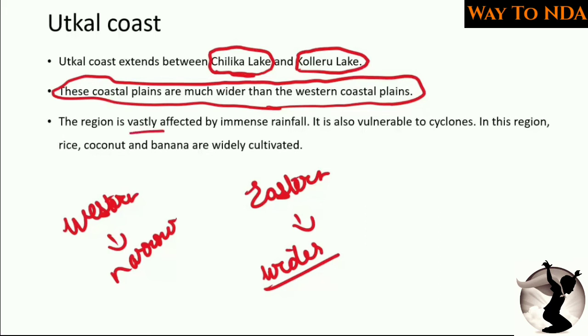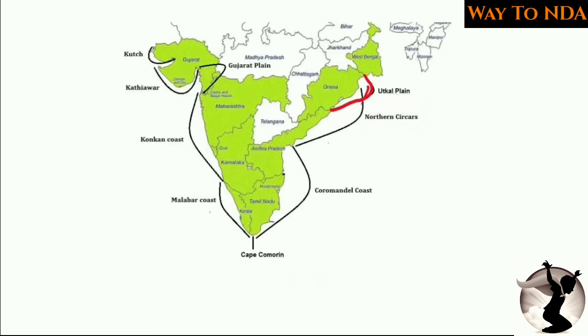Then this region is vastly affected by immense rainfall and it is also vulnerable to cyclones. अब आप लोग यहाँ पर बहुत सारे cyclones न्यूज में आप लोगों ने बहुत सारे देखा होगा कि the cyclone is going to hit this area. So recently there was the Hudhud cyclone, and various such cyclones you will find hitting this area, that is the Utkal coast and the northern Sirkar. So these are the coasts which are frequently affected by cyclones.